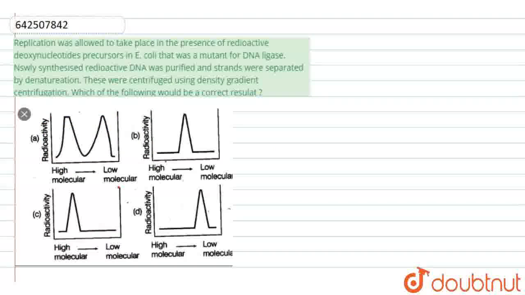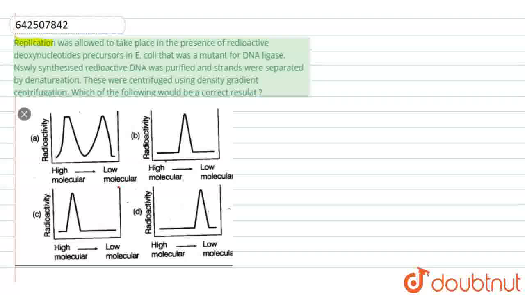Hi, in this question we are asked to explain replication that was allowed to take place in the presence of radioactive deoxynucleotides. So here, what they have done is, replication has been allowed. I'll first read out the question.